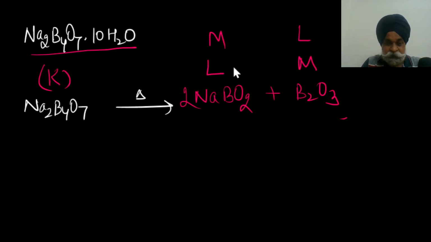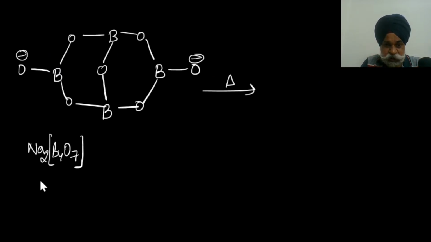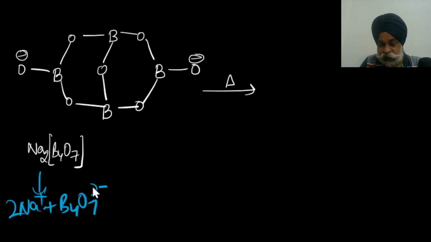Now here I just want to tell you, if I write the bonding aspect of it once again to you, this is 2Na positive plus B4O7 2 negative. Now here the point is, you always have to remember that at times this heating, or most of the reactions, can be visualized through the mechanistic viewpoint also.